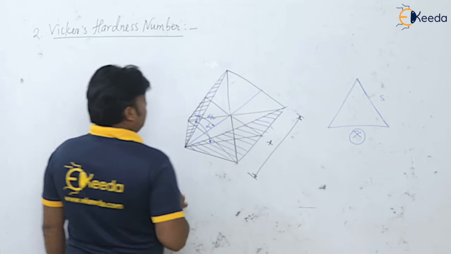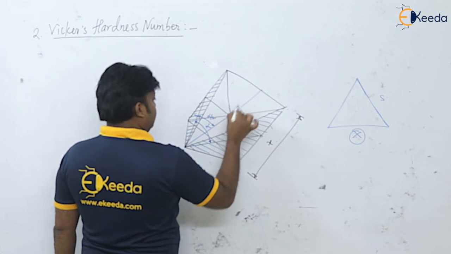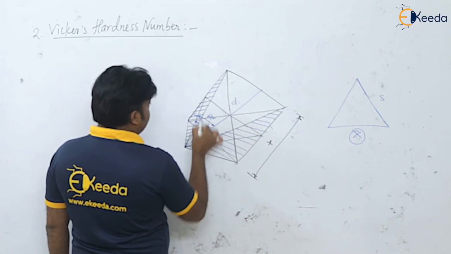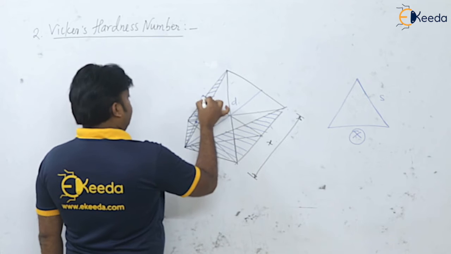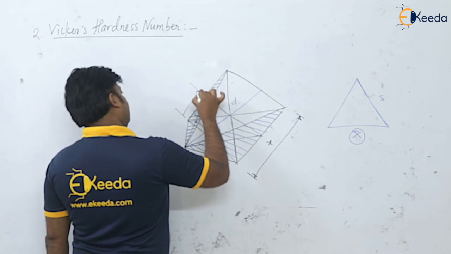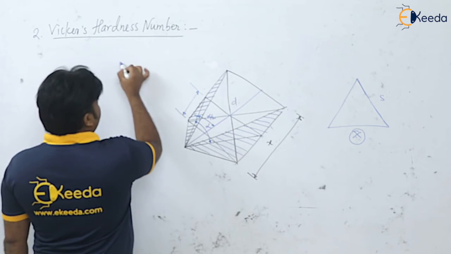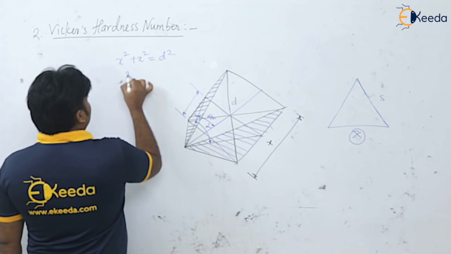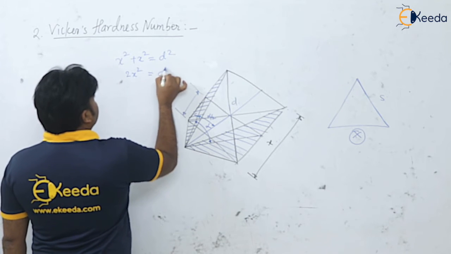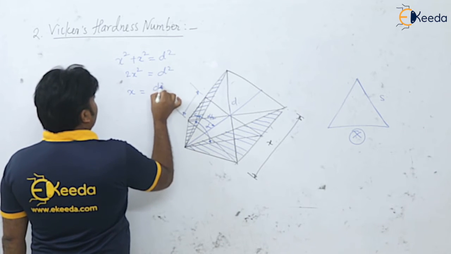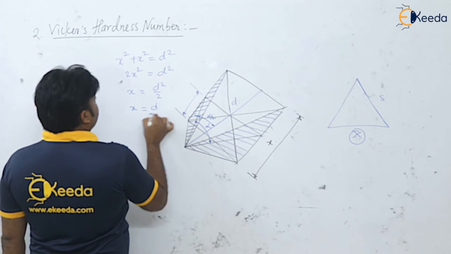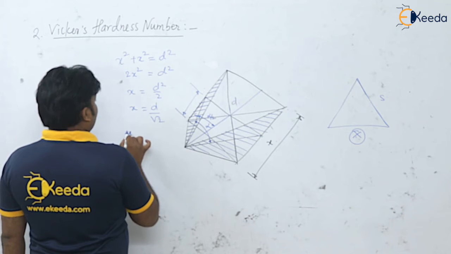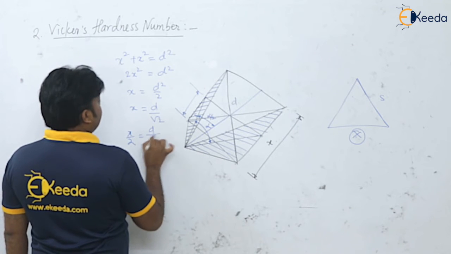See, this is x and this diagonal is D. Okay, if this is the diagonal D, this is x, this is x, then if I want to know this value, so what is this value? We can write x square plus x square is equal to D square. So 2x square is equal to what? D square. So x will be what? D square by 2. So x is equal to D by root 2, and this distance is half of this x, isn't it? So x by 2 will be D by 2 root 2.